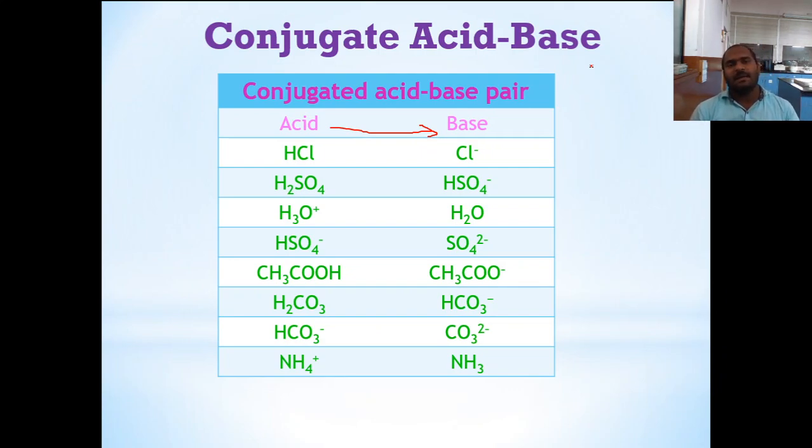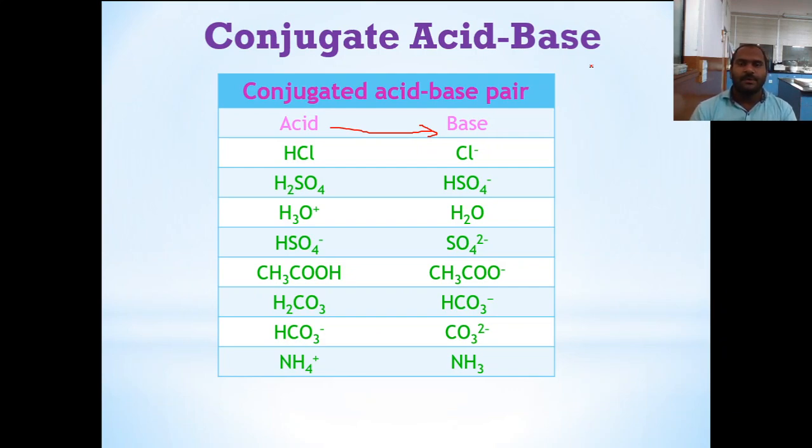This conjugate acid and base concept is useful for determining the strength of an acid. After donation of a proton, the acid itself becomes a base, which is called a conjugate base, and after acceptance of a proton, the base itself becomes an acid, called a conjugate acid. The more stable the conjugate acid, the more the basicity, or the stronger the base, and if the conjugate base is stable, then the acid is stronger. Between two acids we can decide the strong and weak acid simply by comparing the stability of their conjugate bases.